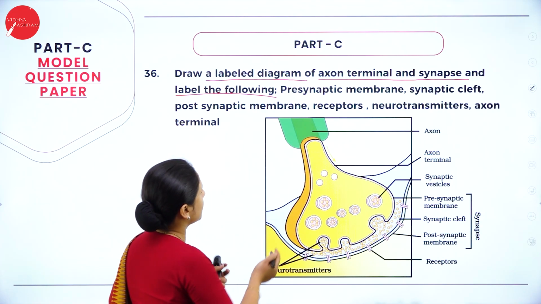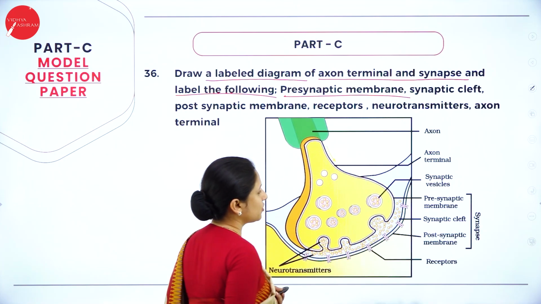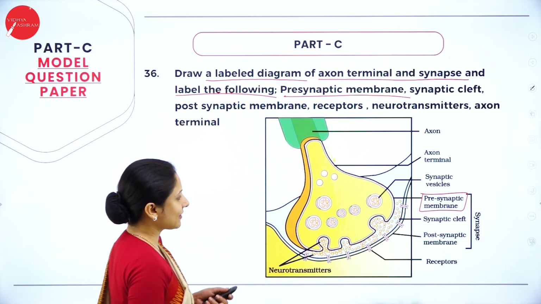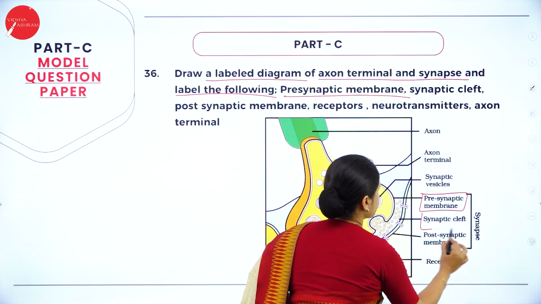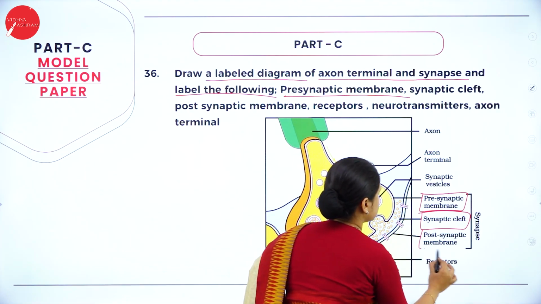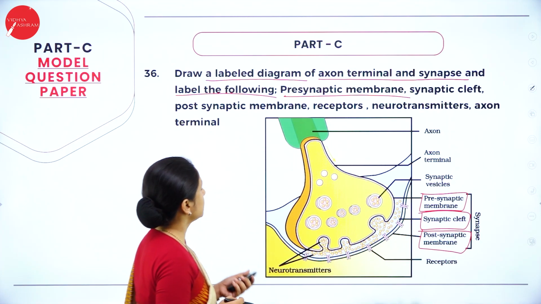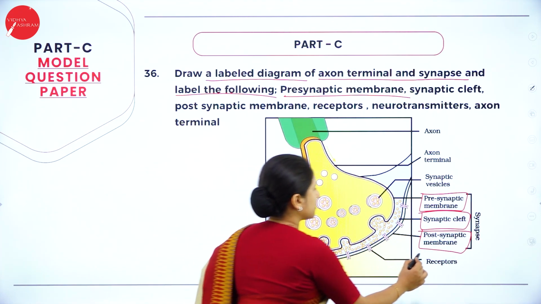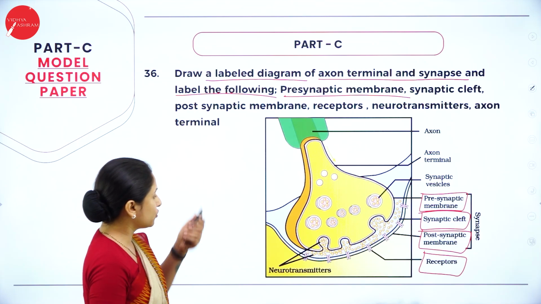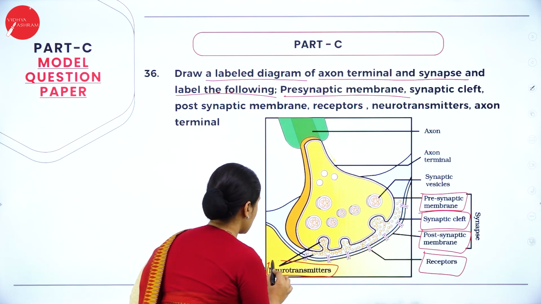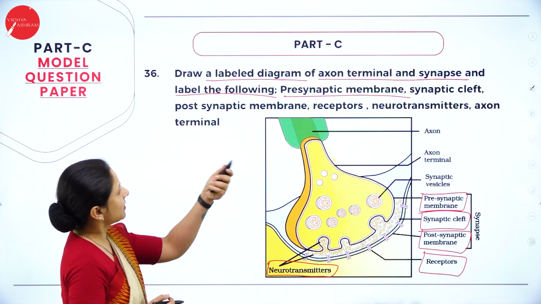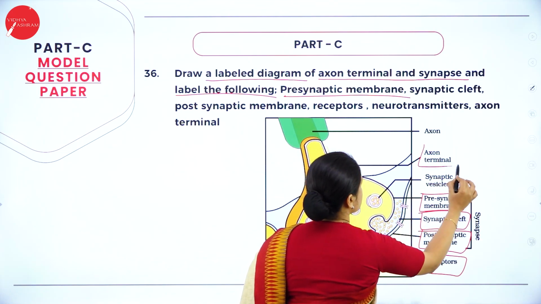So what all should we mark here? Presynaptic membrane, this you have to mark. Then synaptic cleft has to be marked. And then postsynaptic membrane should be marked. All this should be there in the diagram also. And receptors should be marked. These are the ones which receive the neurotransmitters. Next, neurotransmitters should be marked. They are the chemicals. Then axon terminal. So this much you have to mark.